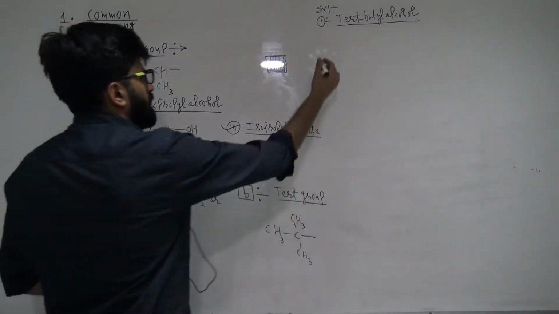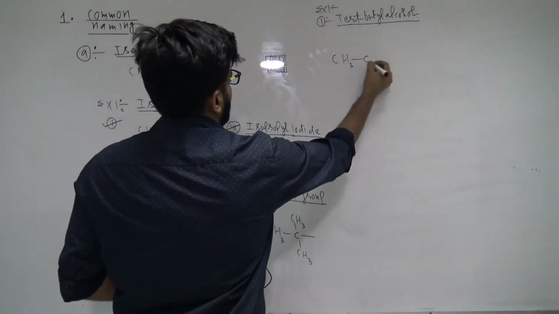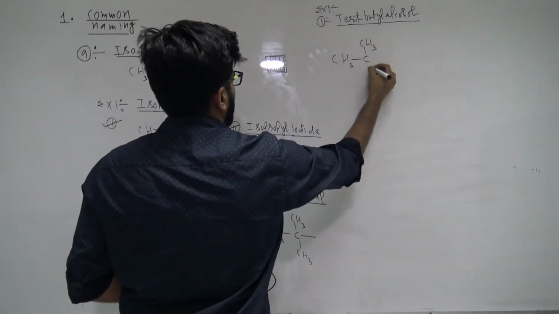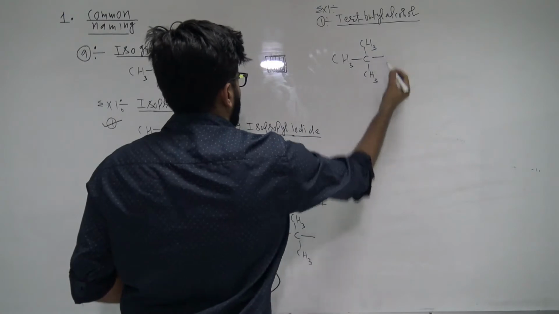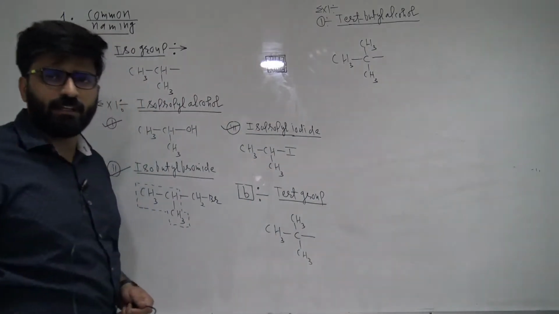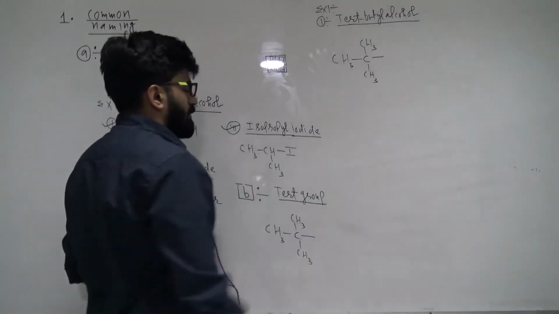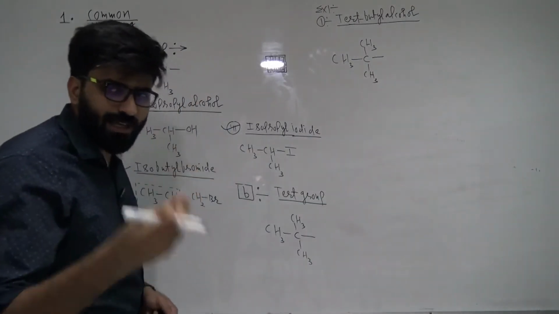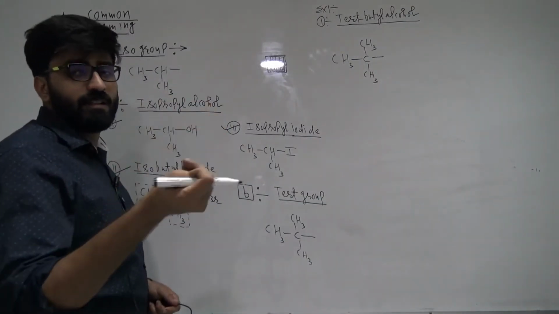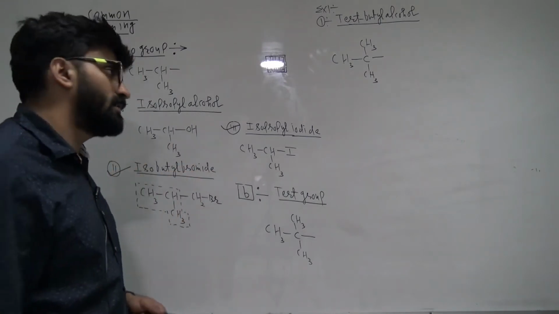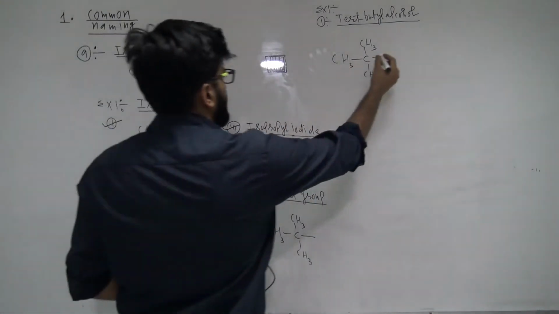First you draw your tert group. How many carbon atoms does it contain? It contains 4 carbon atoms, so it is already a butyl. Only one thing is missing, that is alcohol.